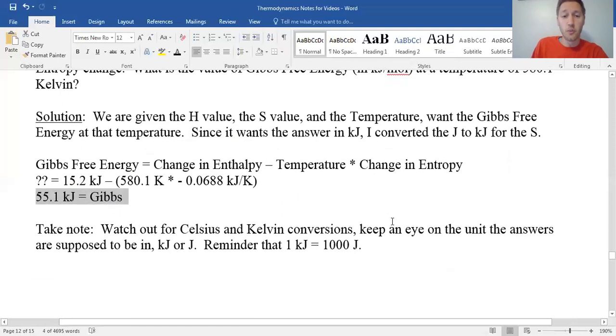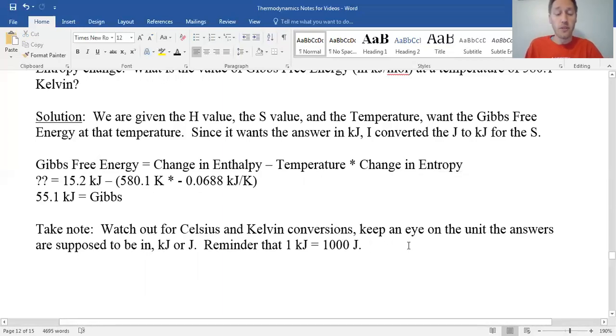So watch out when doing the homework assignment. Sometimes it'll have Celsius or Kelvin. Just keep an eye on that. In this equation, this temperature must be Kelvin. Also take note that the entropy one usually is in joules, and so divide that by 1,000 to turn that into kilojoules.